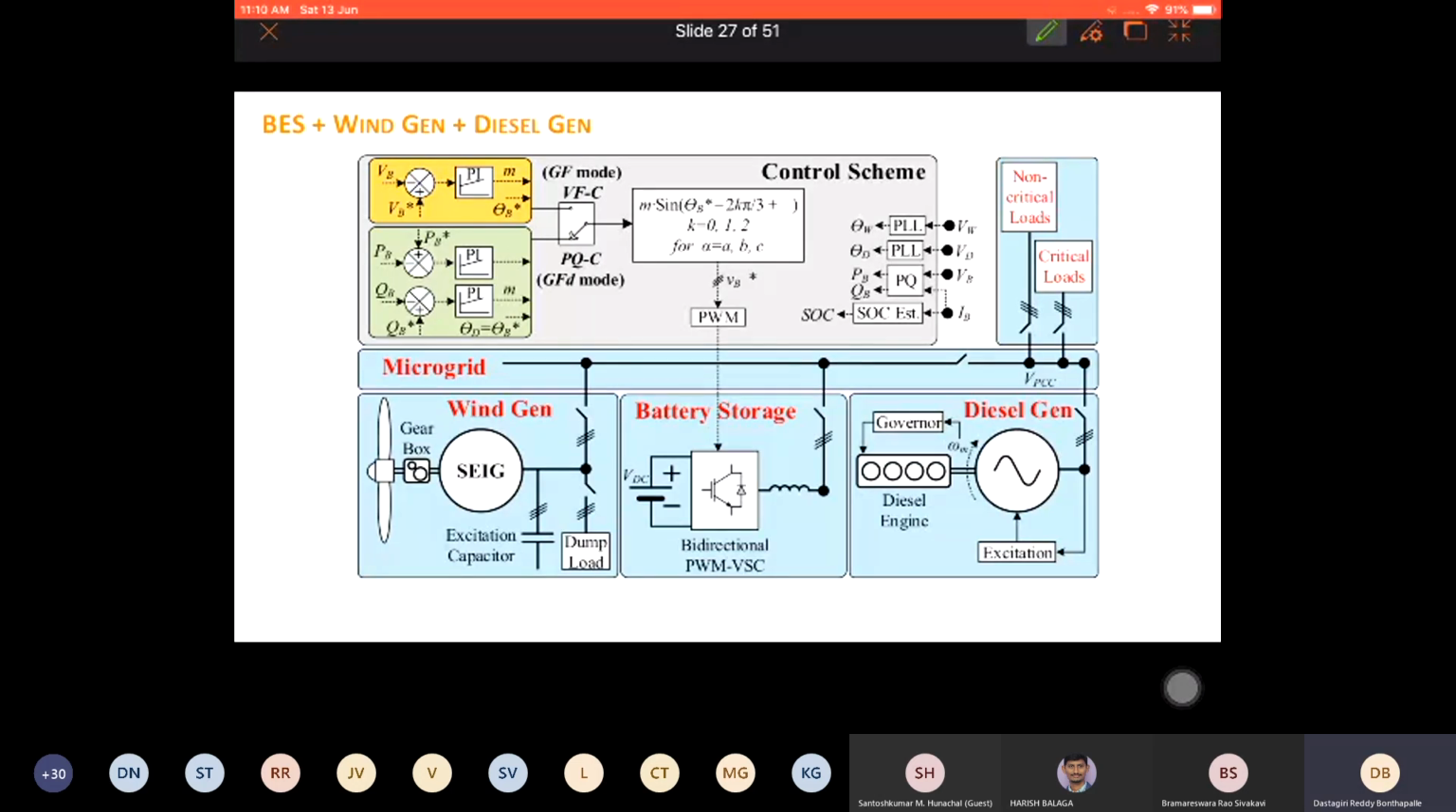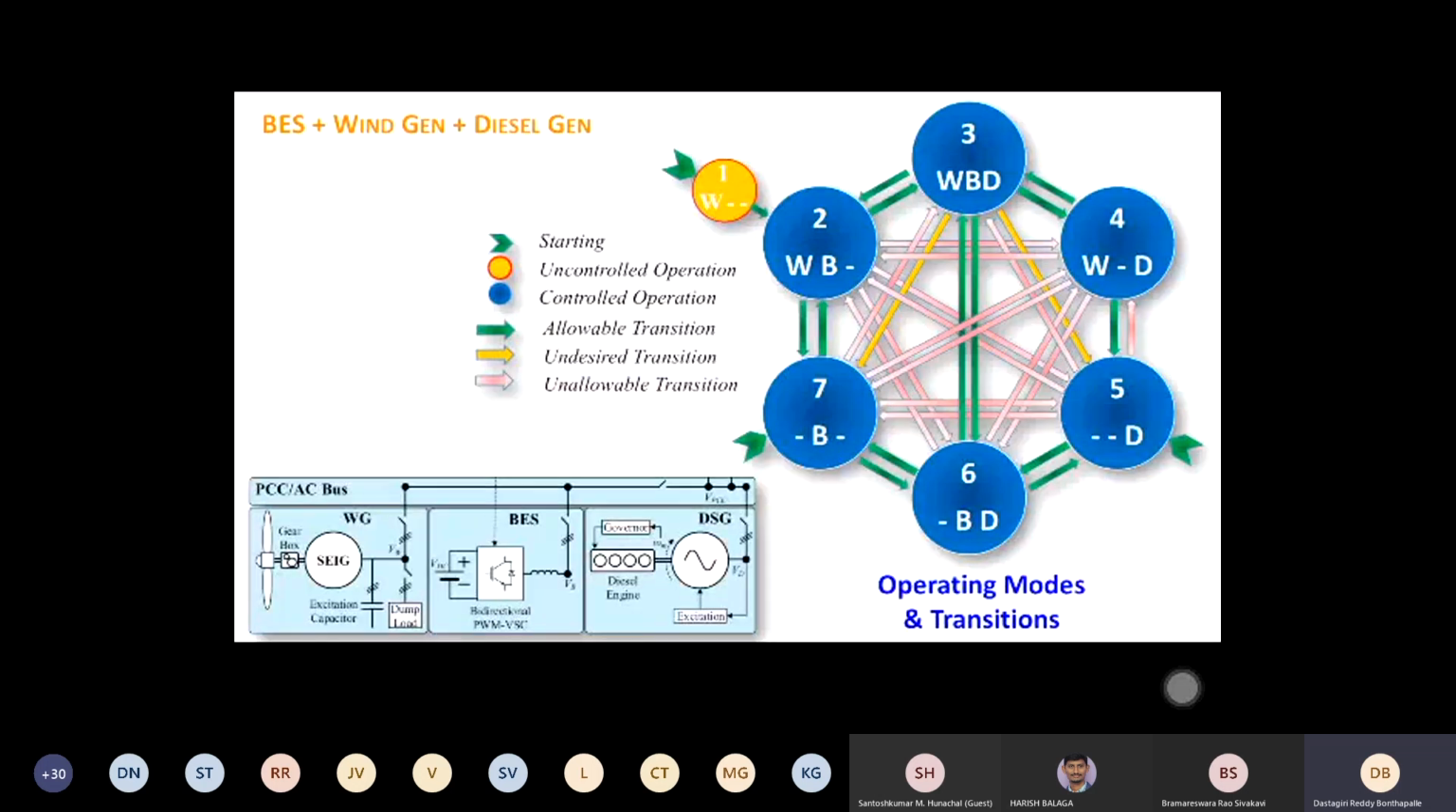Fine. Now we have already discussed many control modes and how to do that. So what are the possible transitions you can expect? These are the possible transitions. Let's start with number 7. When the battery alone is there, maybe wind wants to come in, so there will be another mode. So there is a transition here.